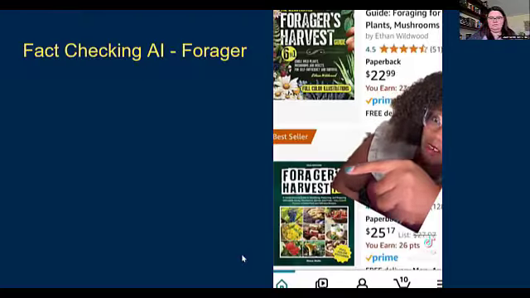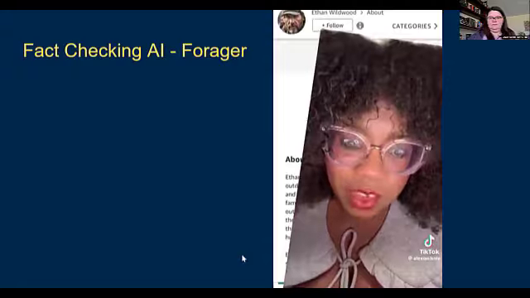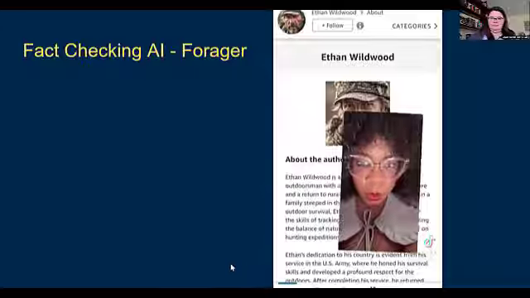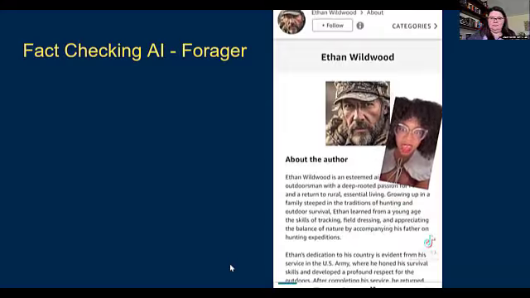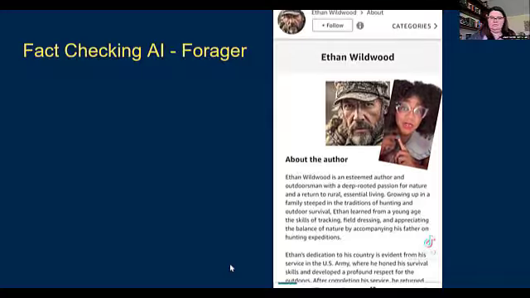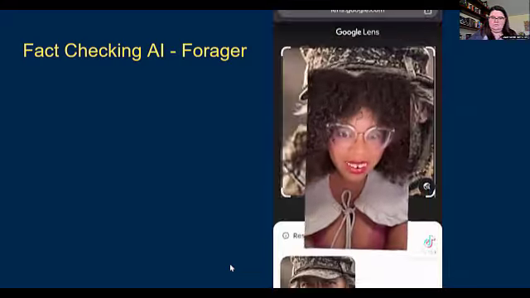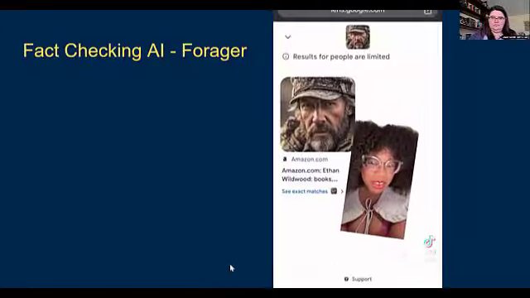There's another Forager's Harvest. I was feeling kind of curious, so I clicked on that first book that showed up for me, the one that's sponsored, the one that paid money to show up first, and went to the About the Author. I see no mention of where he's from, where he grew up, what part of the world he even knows well and will be talking to us about in this book that he supposedly wrote. Just an allusion to him being enlisted in the US Army and saying he grew up rural and he learned from his papa. So I did what every sane, not scared person does, and I reverse image searched the picture.